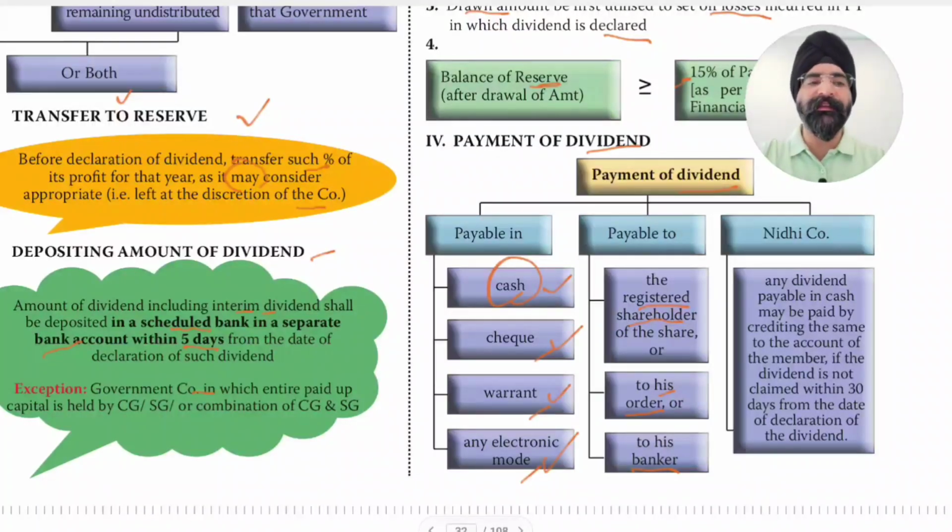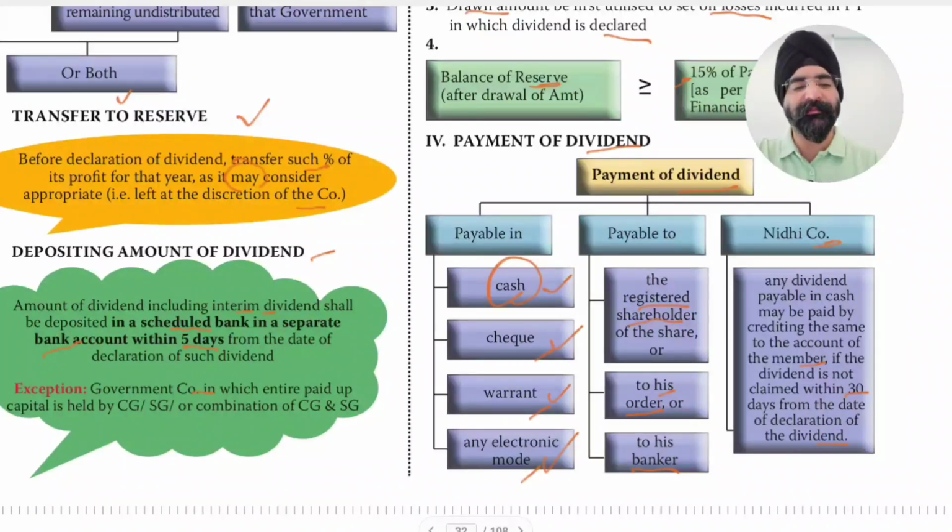Now, Nidhi companies are mutual benefit companies. So any dividend payable in cash may be paid by crediting the same to the account of the member if the dividend is not claimed within 30 days from the date of declaration of dividend.